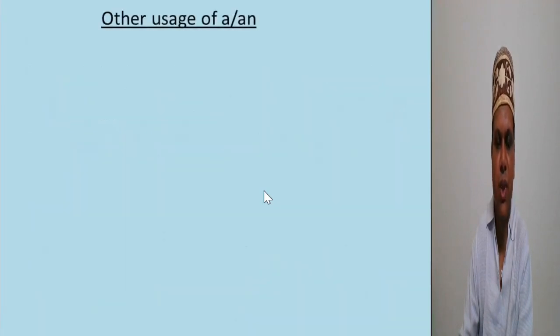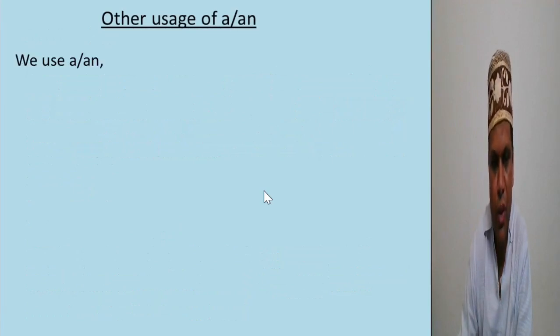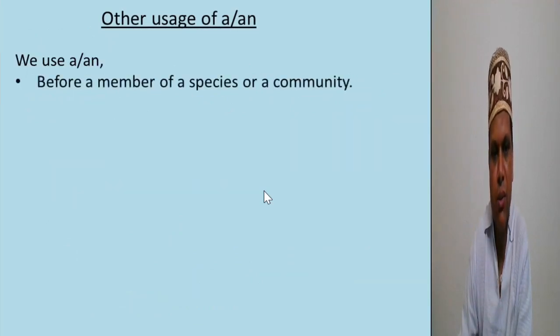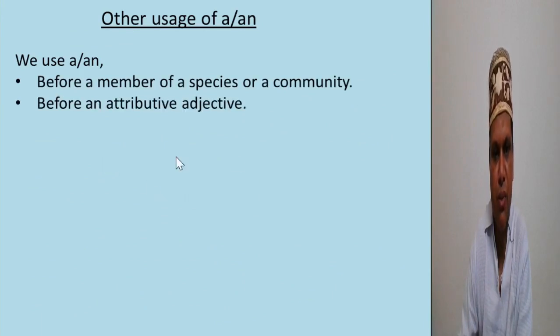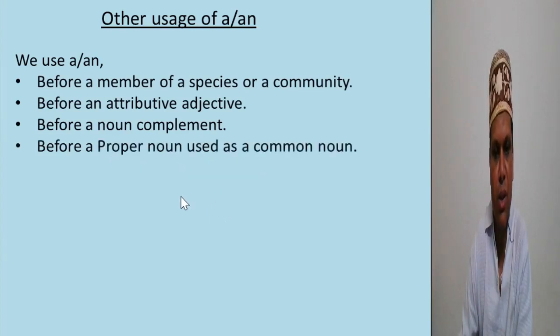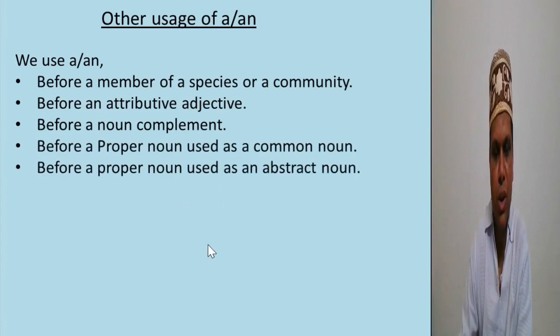Other usage of a or an: we use a or an before a member of a species or a community, before an attributive adjective, before a noun complement, before a proper noun used as a common noun, before a noun used as an abstract noun. So, what is an attributive adjective?